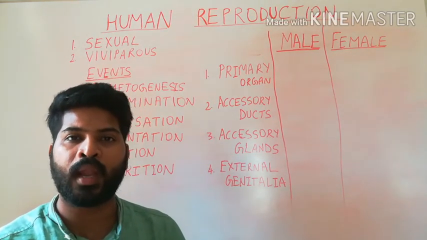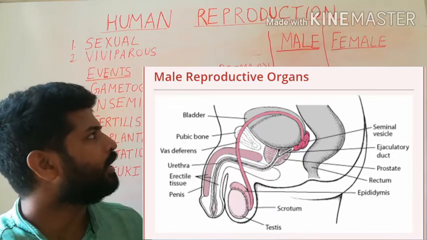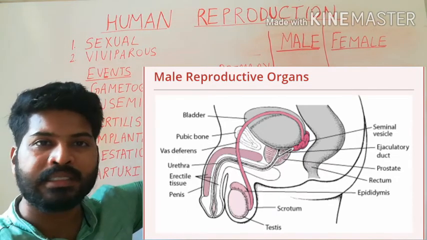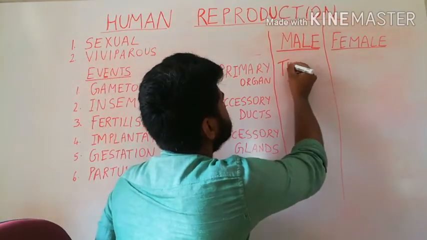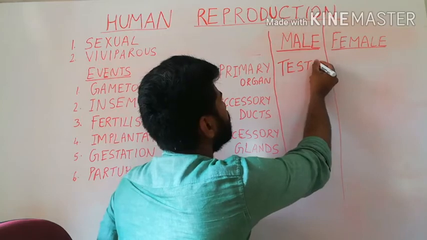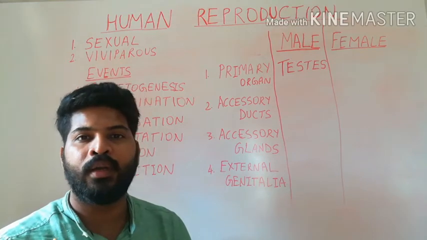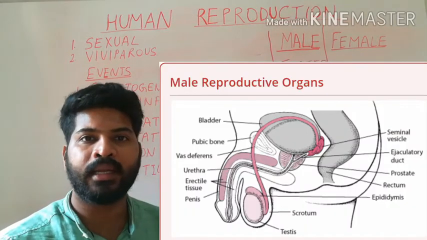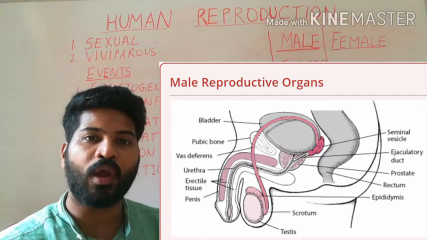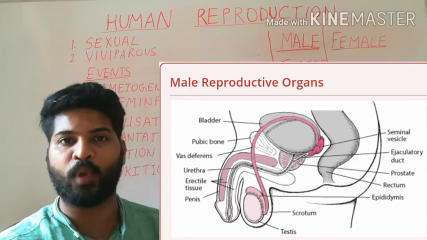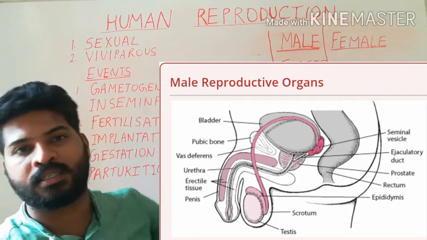Now, if you look at the diagram of the male reproductive system, it contains the primary sex organ called testis. There is a pair of testes present outside the abdominal cavity, whereas the female reproductive organs are present inside the abdominal cavity. The primary sex organ is the testis.